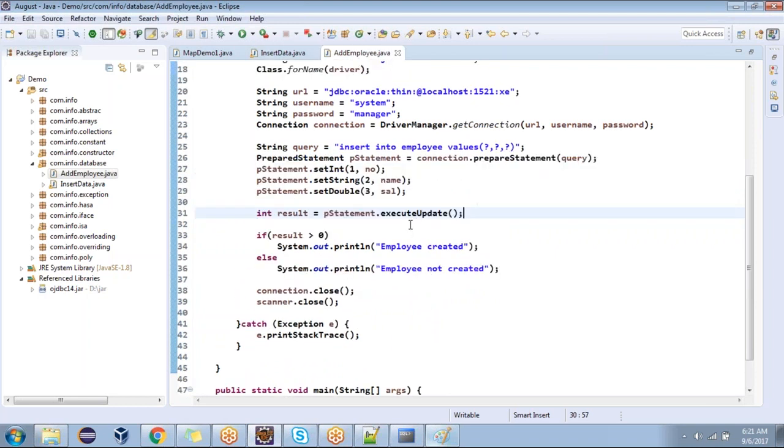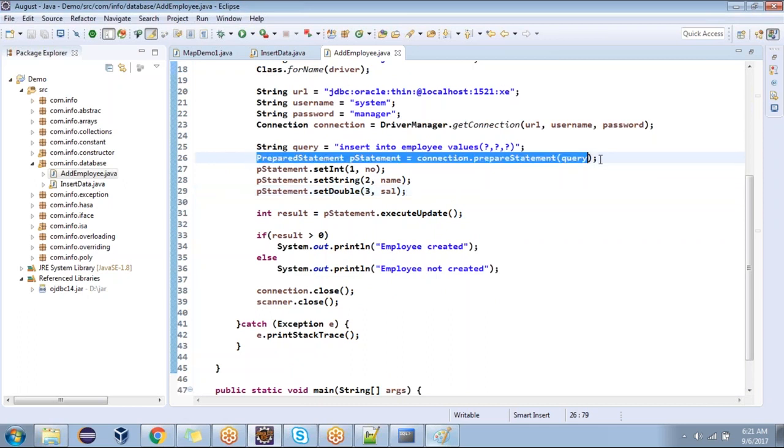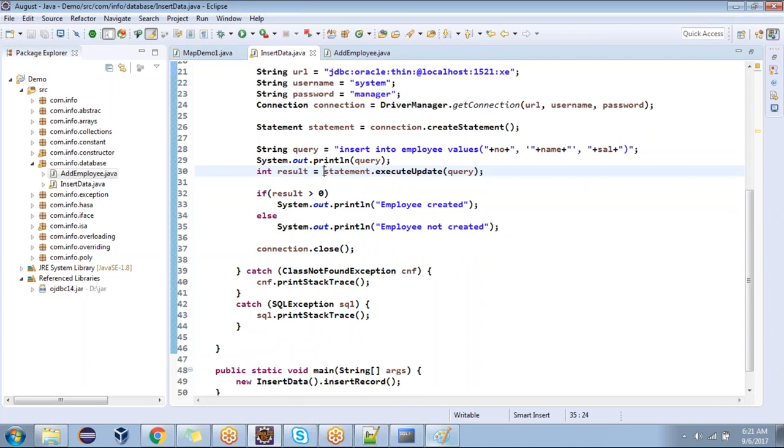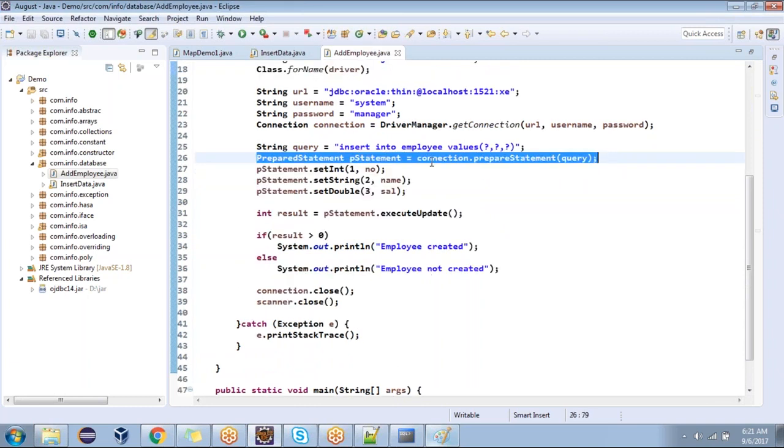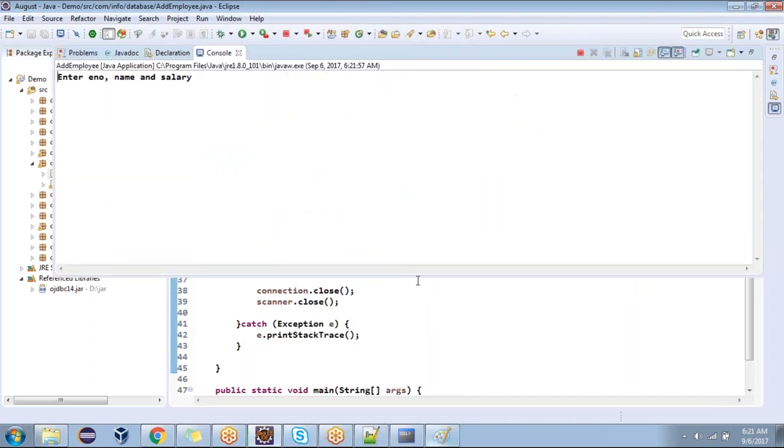At the time of creating the statement itself, we are passing the query. That's the beauty of prepared statement. What I'm concluding is, if you want to execute the same query again and again, frequently, continuously, then go for prepared statement. Otherwise, go for Statement only. Understood now?